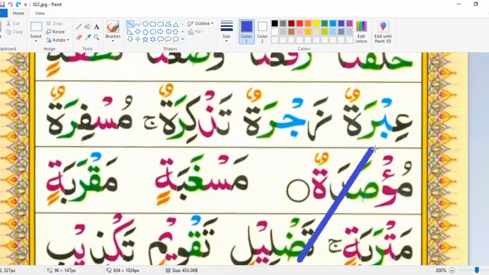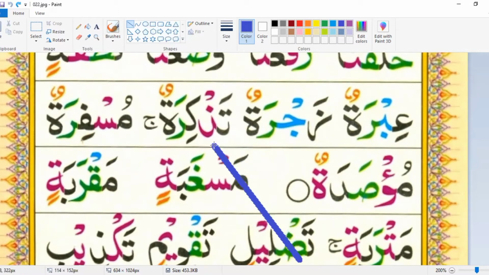Ain ba kasra ib, ra fatha ra, ib ra, ta to dhamma tun, ibratun. Blue color is for echo. Yes, echo sound letter. Ibratun. Za jim zabar, zaj, echo. Ra fatha ra, zajra, ta to dhamma tun, zajratun.